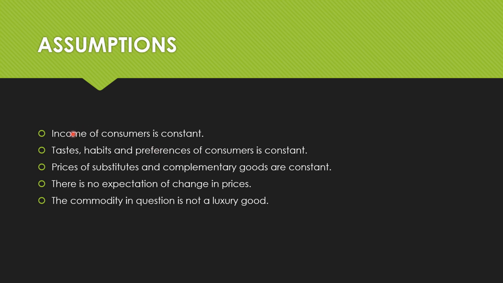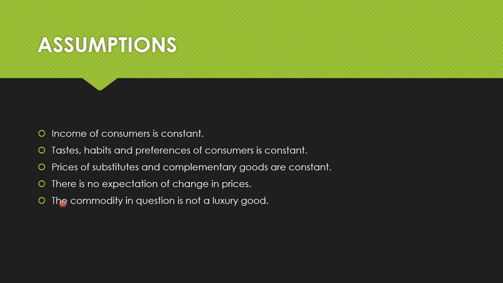That's why income, taste, price of substitutes, all these are kept constant, in order to give importance only to the price of the commodity, and to understand how only the price is impacting the demand. Okay, that's why everything is being kept constant and unchanged.